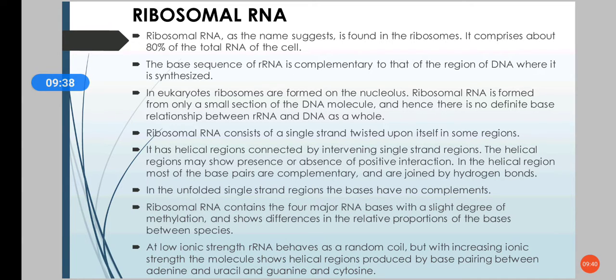The rRNA contains four major RNA bases: adenine, guanine, cytosine, and uracil. But there will be some methylation occurring in the bases. rRNA behaves as a random coil in low ionic strength. As the ionic strength increases, the molecule shows a helical structure, that is, helical regions will be produced by base pairing between adenine and uracil and guanine and cytosine.